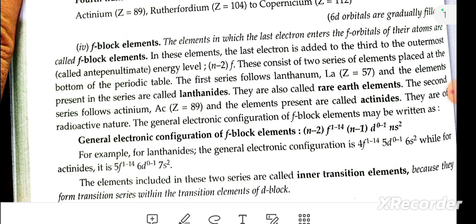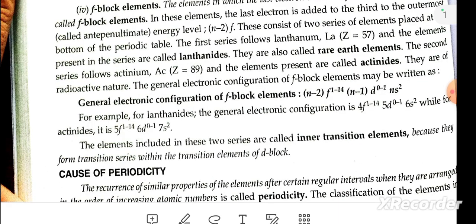The general electronic configuration of the f block elements may be written as (n-2)f 1 to 14, (n-1)d 0 to 1, and ns2.